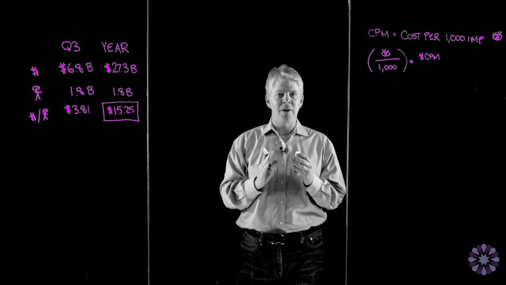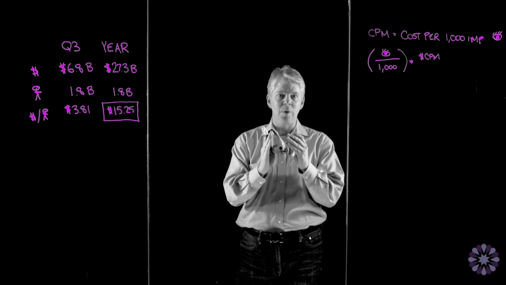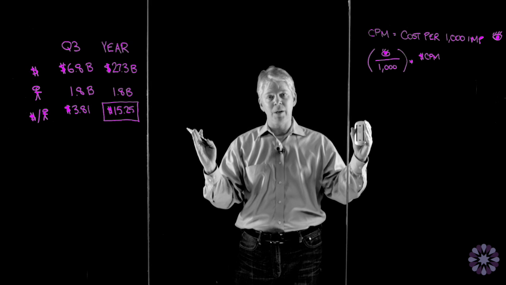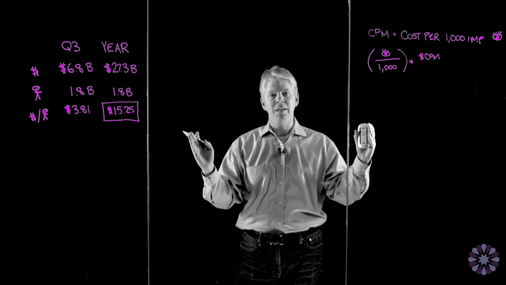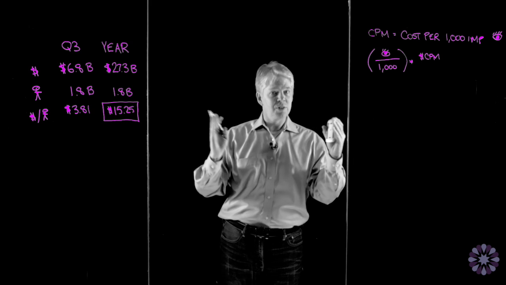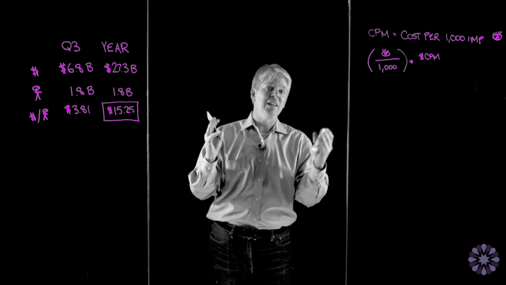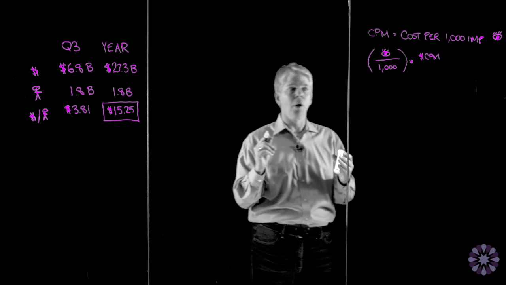Facebook sells its advertising space at auction. So if you buy a very narrow and targeted audience, it's going to be a higher price. If you buy a very broad and less targeted audience, the price will be lower. And that price varies based on your targeting criteria, who you're trying to reach, and a whole other host of factors, including how much in demand that audience is. It's essentially an auction process.